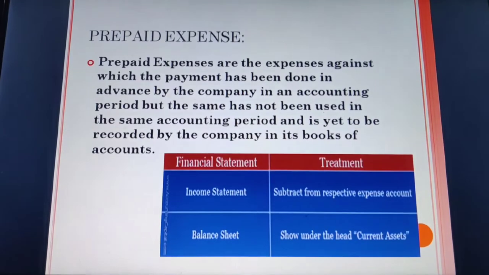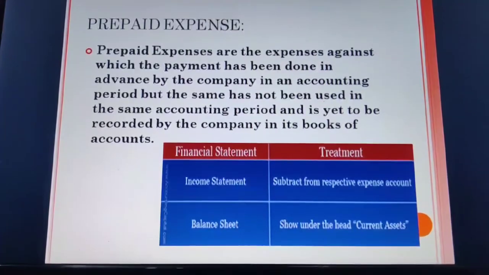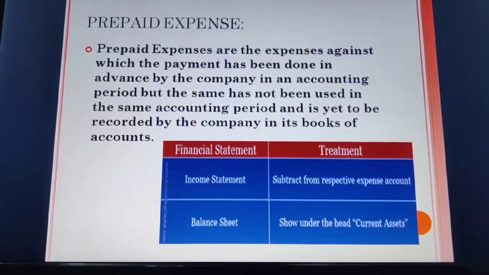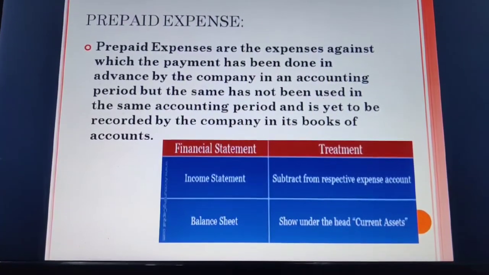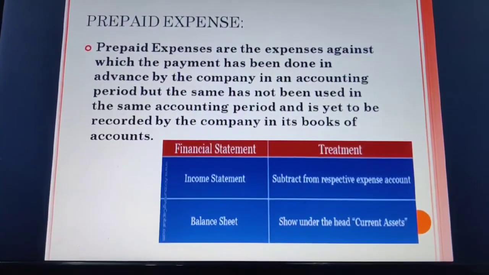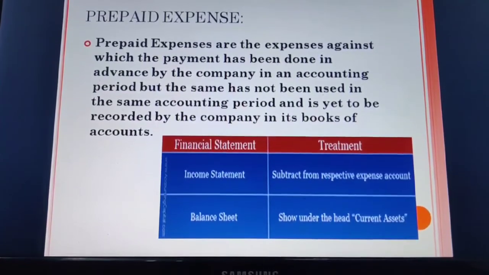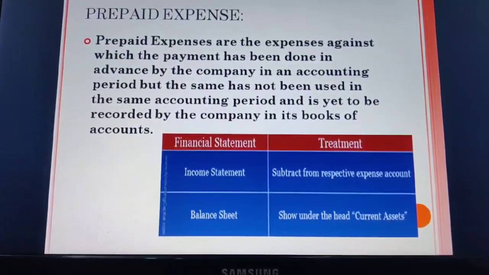The first one is prepaid expense. Prepaid expenses are the expenses against which the payment has been done in advance by the company in an accounting period, but the same has not been used in the same accounting period and is yet to be recorded by the company in its books of accounts. How is it supposed to be recorded?